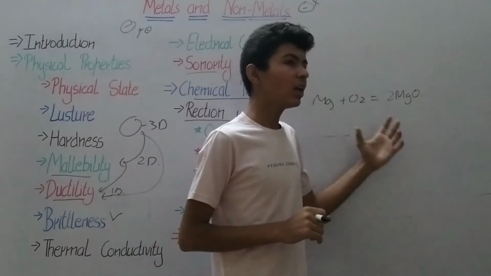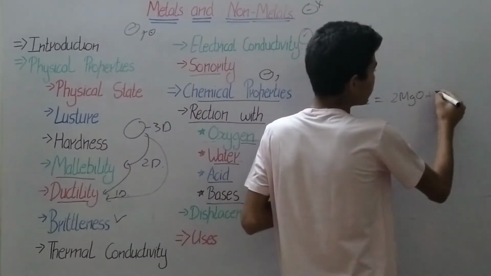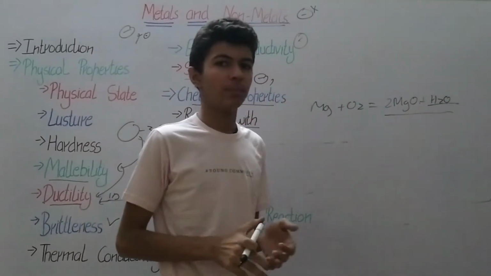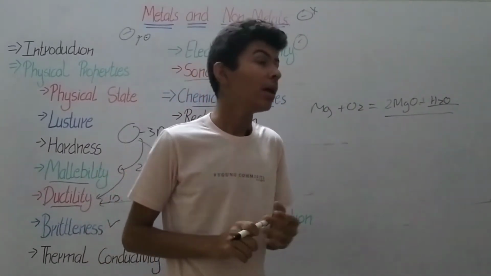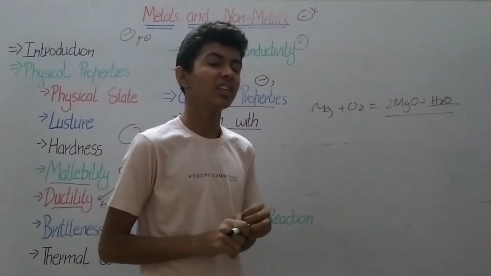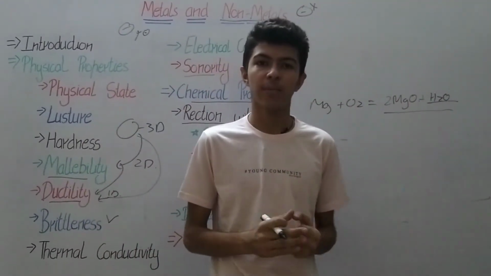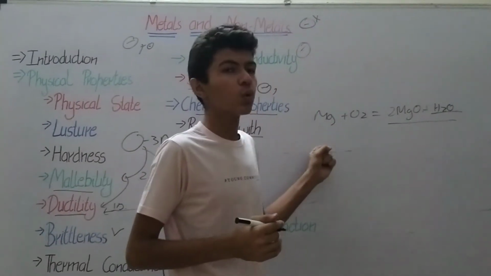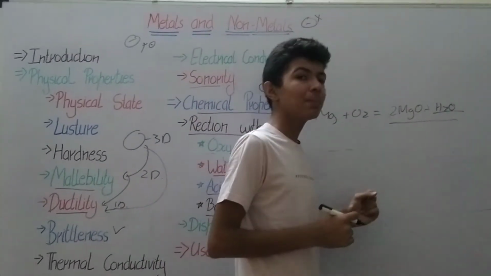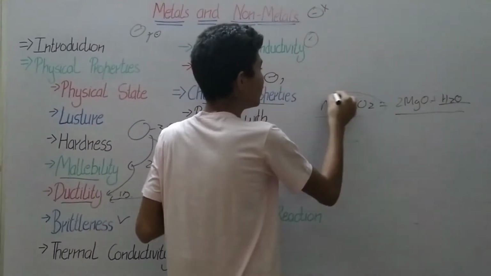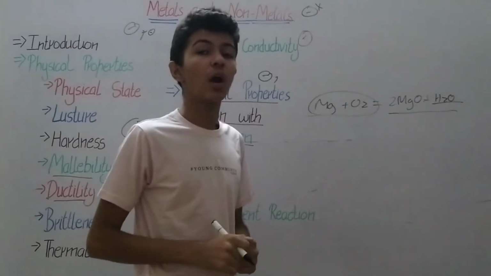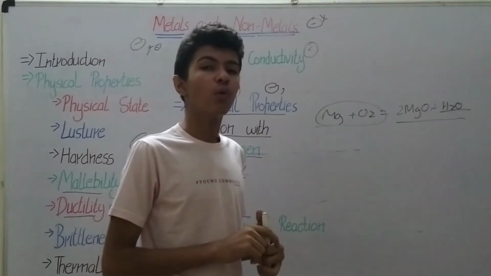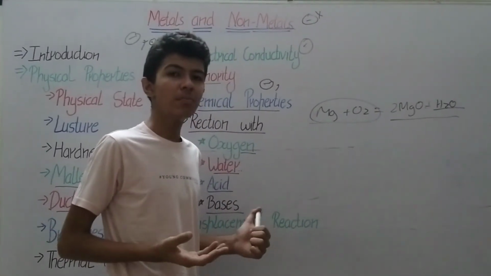When we add water to it, H2O, we get an aqueous solution. We know from the acids and bases chapter that we can test whether an aqueous solution is acidic or basic. With different metals such as magnesium and sodium, it is always basic. So we can conclude that metal oxides are basic in nature, but this is not the case for a few metals, which are aluminium and zinc.